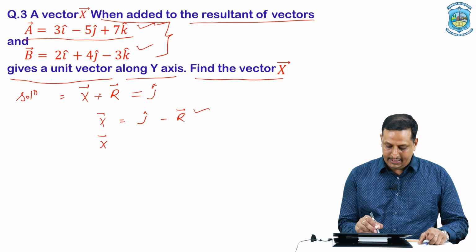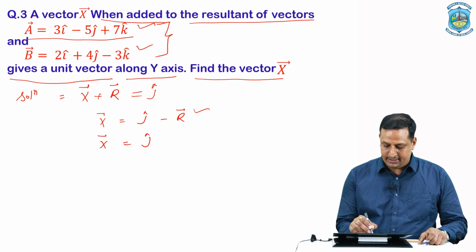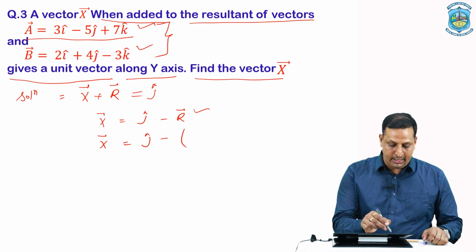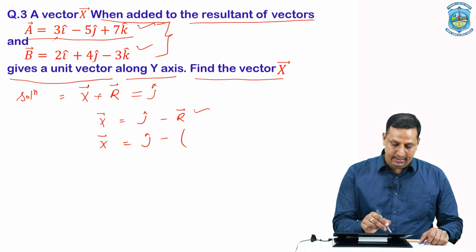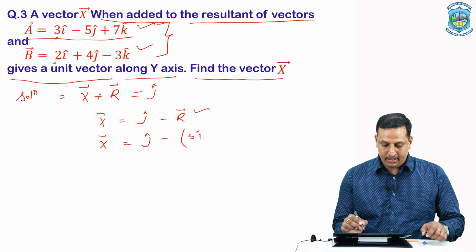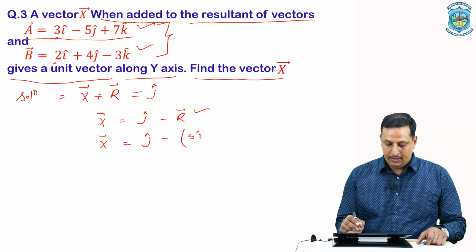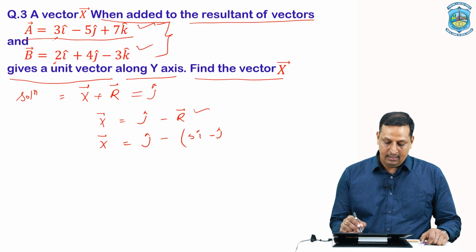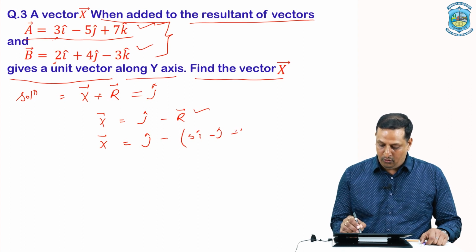Then ultimately this x vector will be equal to j vector minus r vector, which will be equal to 3 plus 2. Here the x component is 3 and here the x component is 2. It is 3 plus 2, that is 5i. Then minus 4 plus 4, minus 5 plus 4, that is minus 1, that is minus j cap. Again 7 minus 3, that is 4k cap.